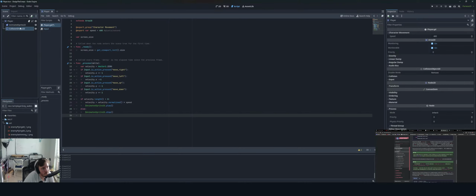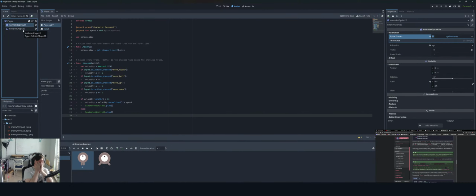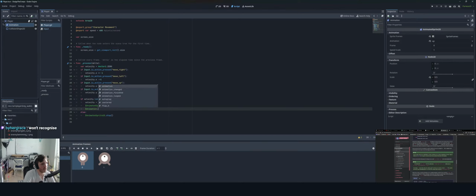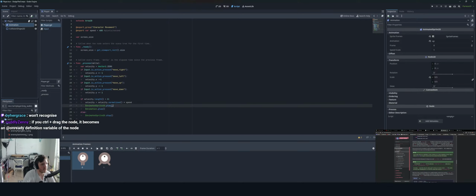I'm wondering, just for my own sake here, if I rename this animated sprite 2D to be just, you know, animation, does this then not compile? Or does it still know that this is the class animated sprite 2D as the type? Would I be able to say now animation.play? I can. So I guess it will then accept either one.